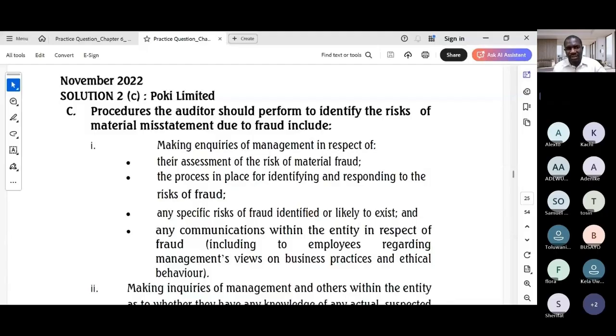Then you need to also consider fraud risk factors. Determine how the auditor evaluates whether any fraud risk factors are present. These factors are conditions or events that increase the likelihood of fraud, such as the dominant FC who threatens the auditor, as you can see in this scenario, something like that.